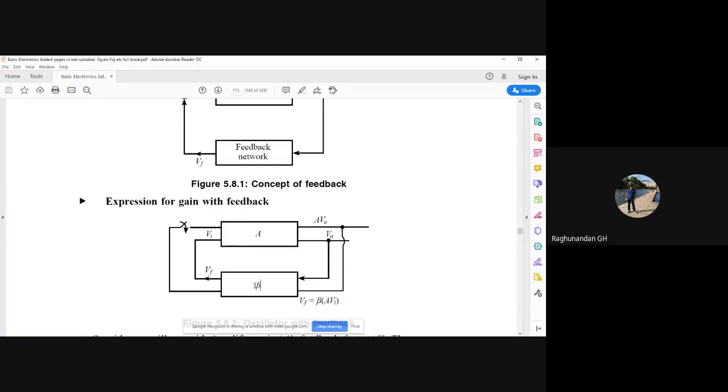Now when the signal is coming back, I'm going to use a proper resistance and capacitance. When a proper resistance and capacitance is chosen, the noise will be tuned to some particular frequency. Now the signal is ready with a particular frequency, and that signal will be given here.